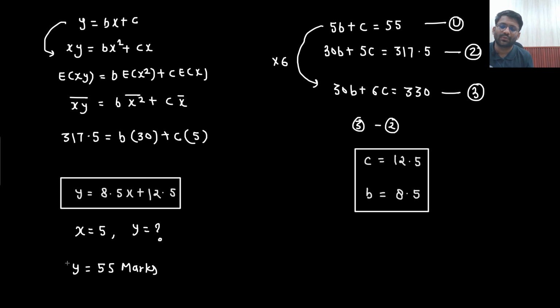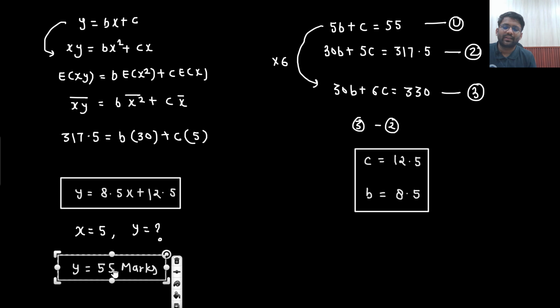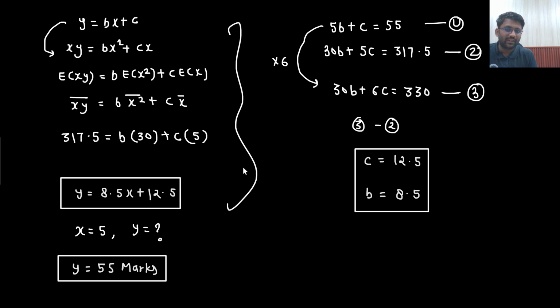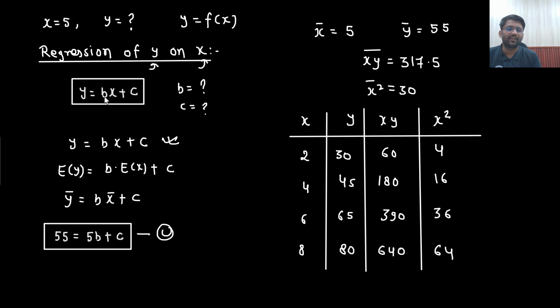So this is how you are supposed to solve. Although here I have given you the complete method, the derivation of b and c. Usually people remember the formula, what is the formula of b, what is the formula of c. But this is what we don't believe in. We will not remember a single formula of b or c. I have given you the process. Sometimes formulas are also necessary, so necessary formulas also we will see, and how those formulas are coming, that also we will see. Have some patience. But first we have studied regression of y on x.